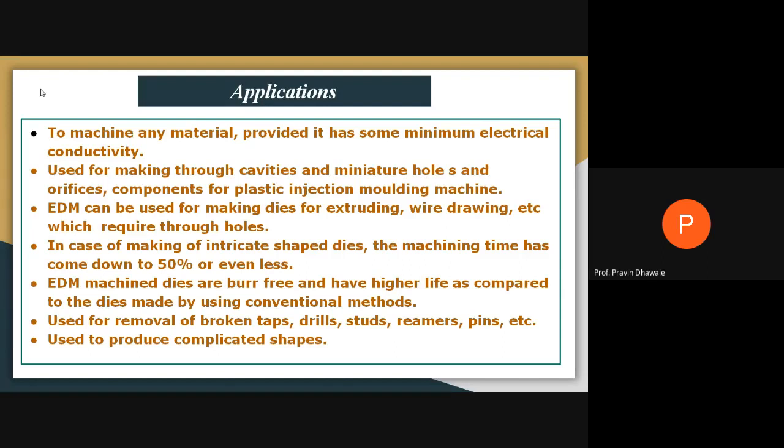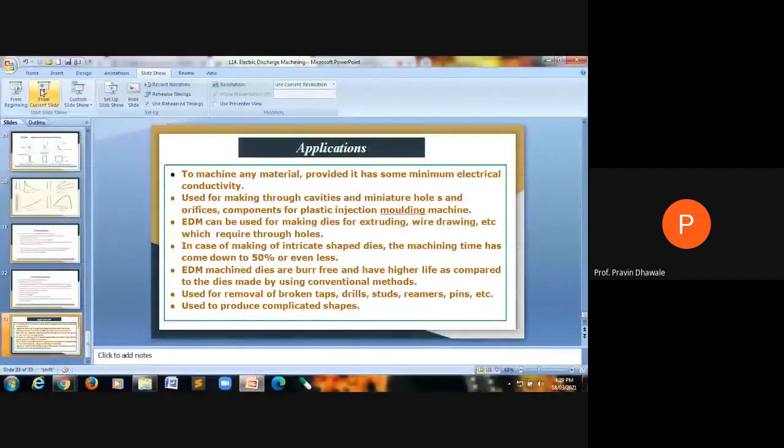Instead of a rod which acts as an electrode or tool, the rod is replaced by a certain metallic wire in order to carry out a cutting or machining operation by using electric discharge. So with this, I think this will be sufficient for today's lecture.